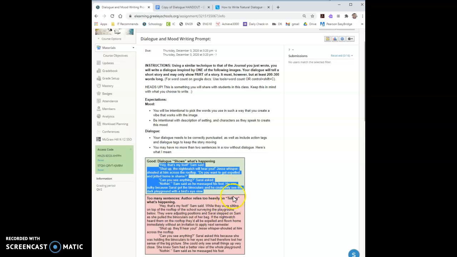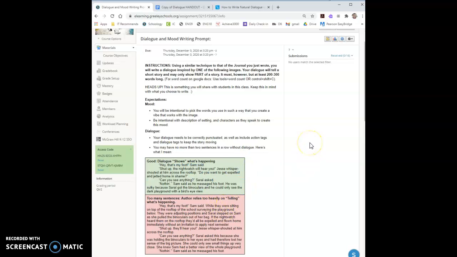So, enjoy. When you're writing a dialogue, you should be trying to keep about 80% of the quote-unquote story as a conversation. So about 80% of your 200 to 300 words should be conversation. The rest of that 20% might be what's going on in between the conversation.